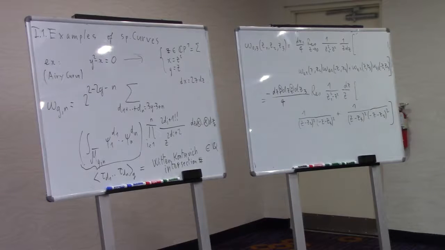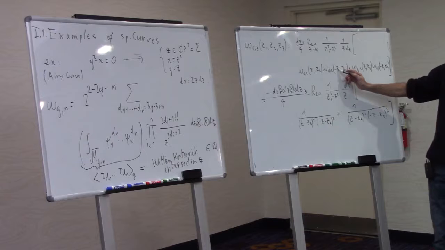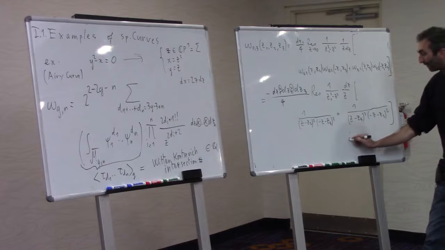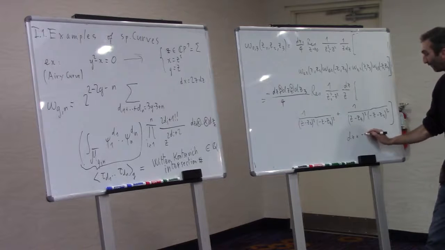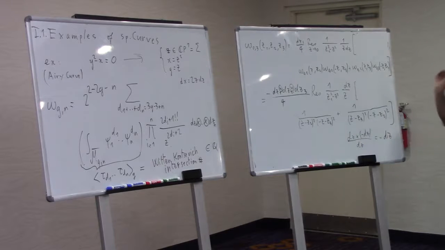Okay, so now we have to evaluate the residue at 0 of a certain rational function of z. And you see there is a simple pole at z equals 0, it comes only from there. There is only a simple pole. Sorry? You kept writing 1 over dz. Was that always dz over z? No. It's because omega 02 contains a dz in the numerator, and this omega 02 contains a minus dz in the numerator. So basically what I wrote is that dz times minus dz over dz equals minus dz. Okay.